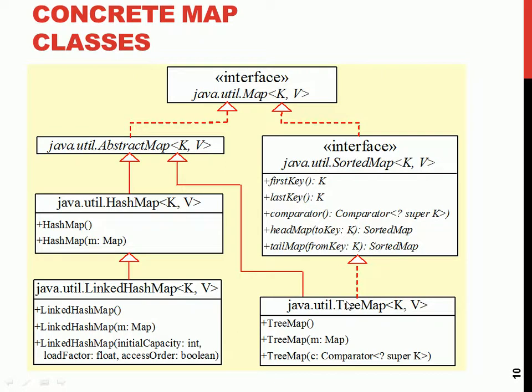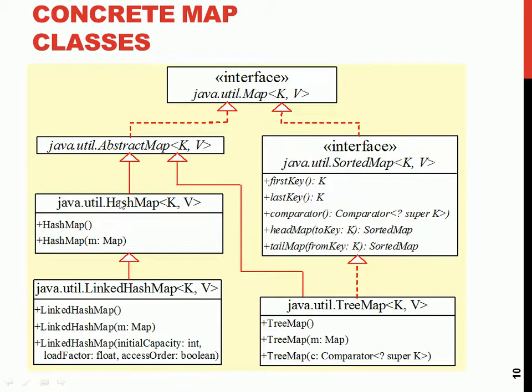This is a concrete class that extends from this abstract class and implements this interface. So it has both methods, in this class and this class. Whilst the hash map only comes from the abstract map, so it doesn't have these methods, the first key, last key, and the benefits that come from the sorted map.